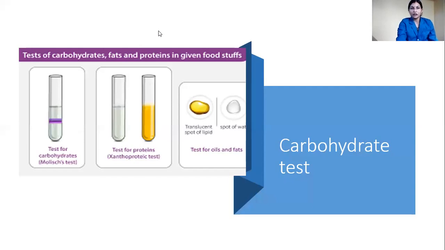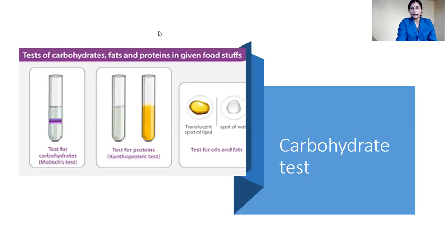So for carbohydrate or for starch, what you do? You take the food sample, and in that food sample, you add iodine. Can you see? Dark blue or bluish black color is coming here down. This indicates that carbohydrate is present in the solution. This is the test for carbohydrate.